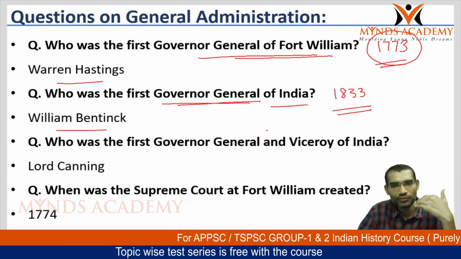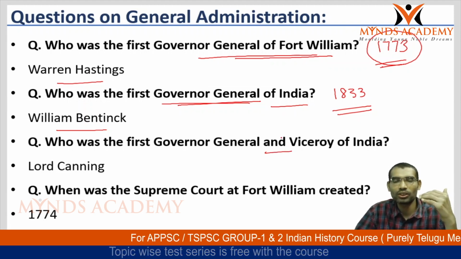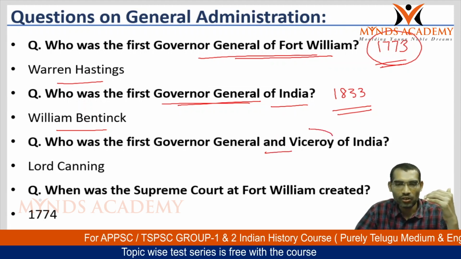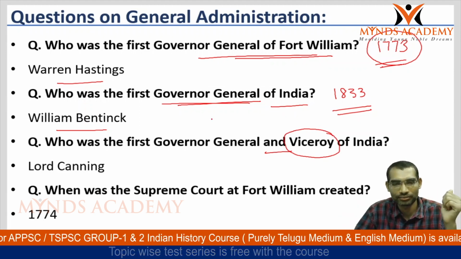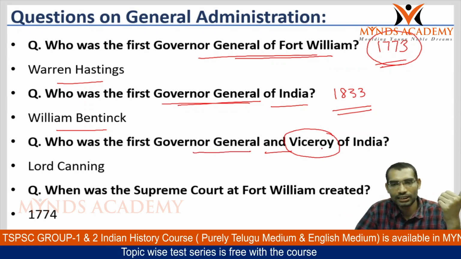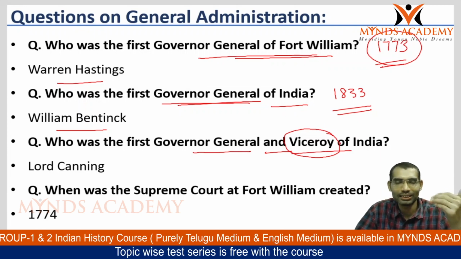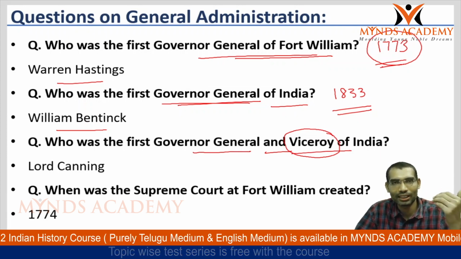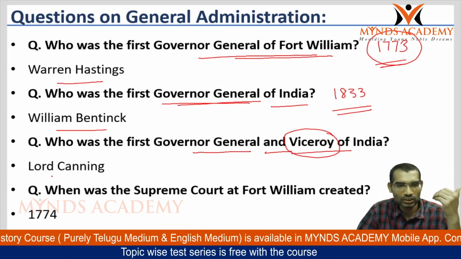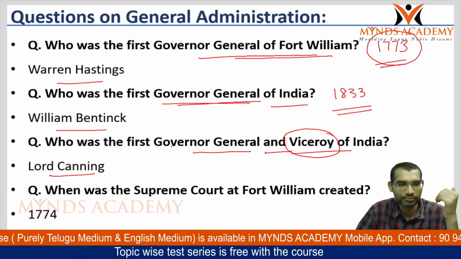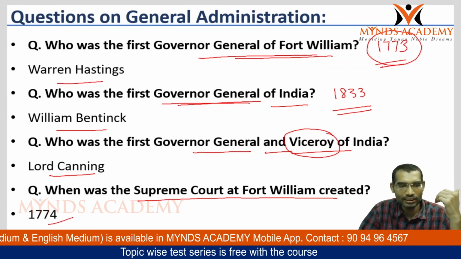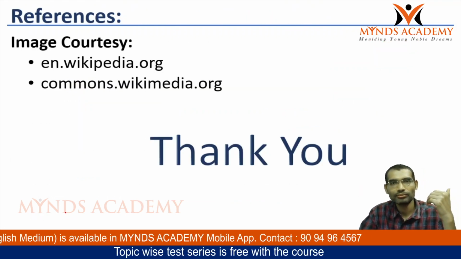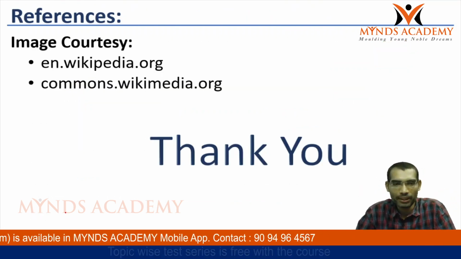Now after 1858, after the great revolt of 1857, all the territories of India went into the hands of the Queen. Because of this, Governor General and Viceroy of India, a new designation, was given to the Governor General. The first one was Lord Canning. When was the Supreme Court of Fort William created? 1774. So this is how questions can be asked.